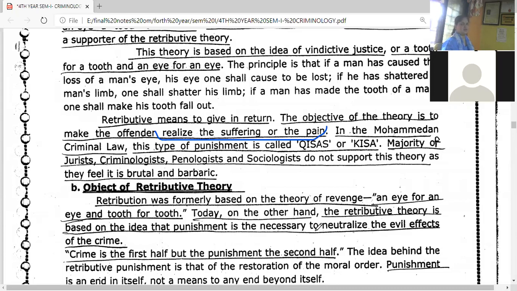The majority of jurists, criminologists, penologists and sociologists did not support this theory because they think: he broke my eye, so should I break his eye too? This is really brutal and cruel. This is really barbaric. That is inhuman. Now, what was the object of this particular theory?